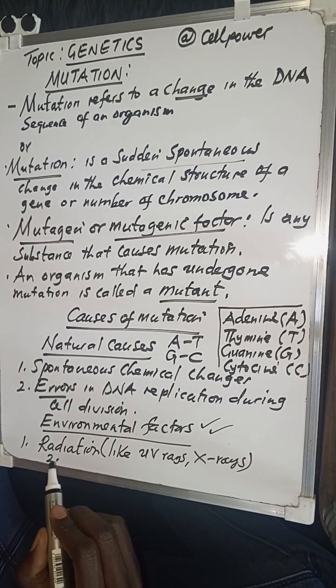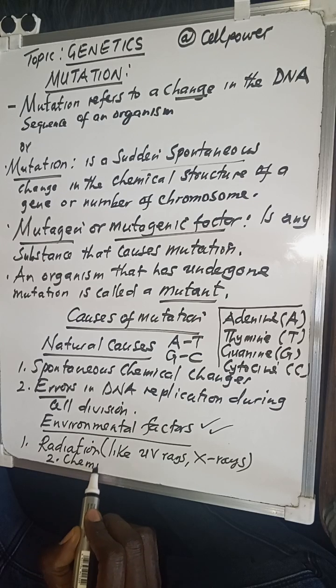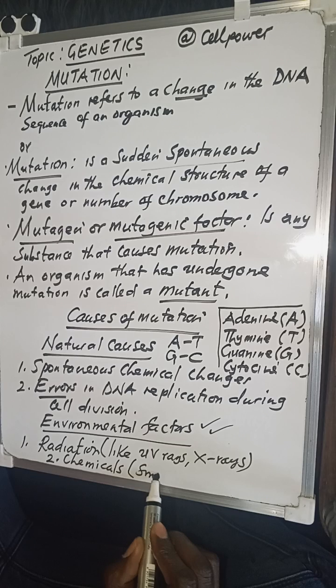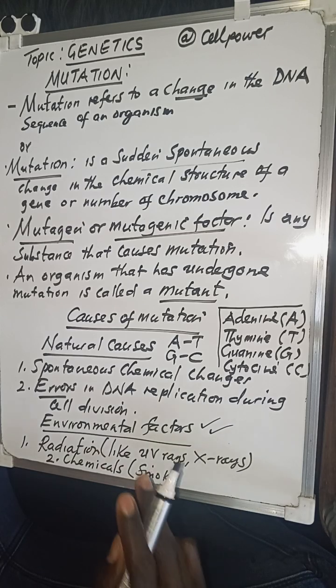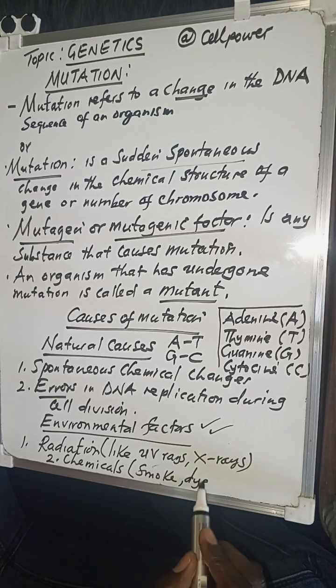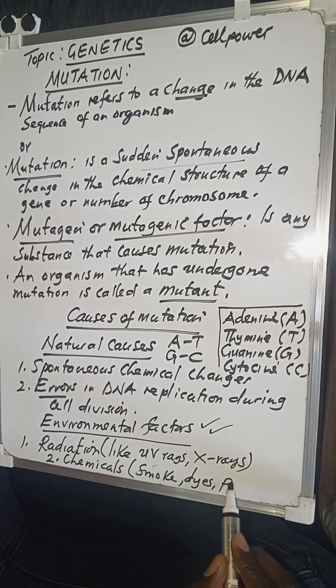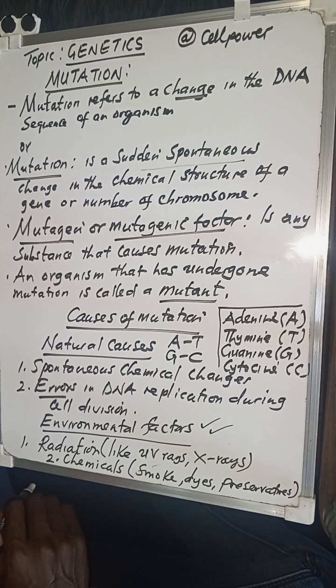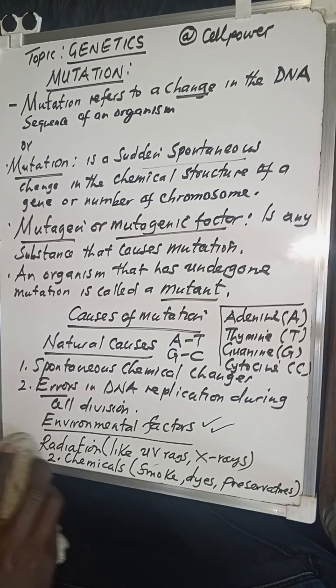Two, I can also talk about chemicals. Those chemicals that are coming maybe from cigarette smoke, things like dyes. You can also talk about too much preservatives. Taking too much preservatives may in the long run cause what we are calling a mutation. Of course, these are not the only ones. I can give you some more core environmental factors apart from this.